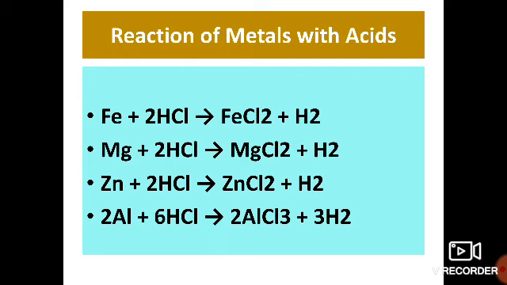In the second case, magnesium chloride is produced, the third one zinc chloride, and in the fourth case aluminium chloride is produced, and along with that hydrogen gas is released. That is, metal plus dilute acid gives salt plus hydrogen. And we learned that copper, silver and mercury do not react with dilute acids.